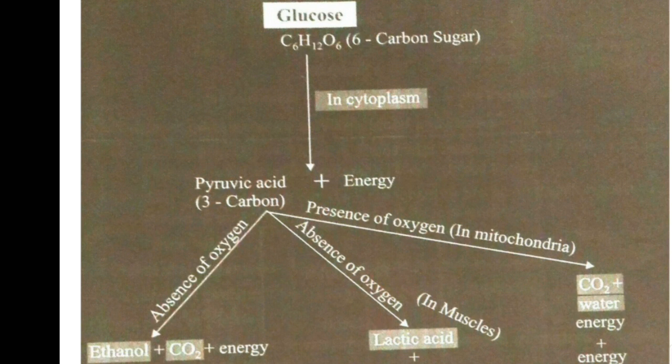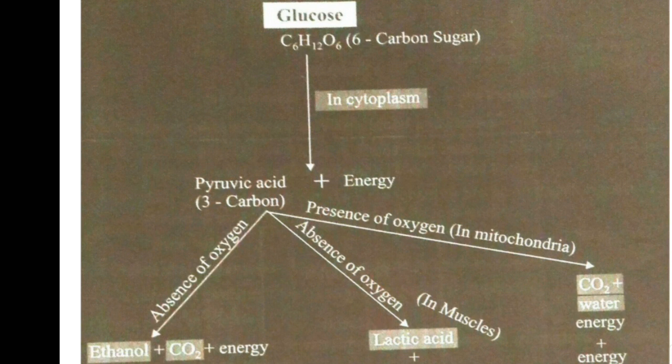That process we can call fermentation. Here alcohol is produced. The process of conversion of pyruvic acid into ethanol is called fermentation. It occurs in the absence of oxygen, and this conversion occurs in the cytoplasm.